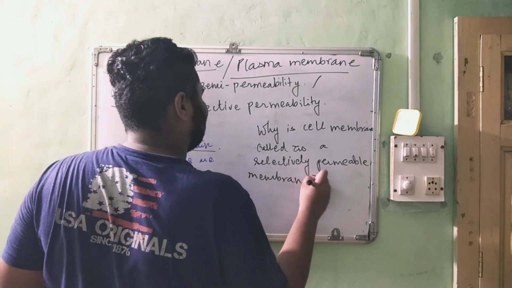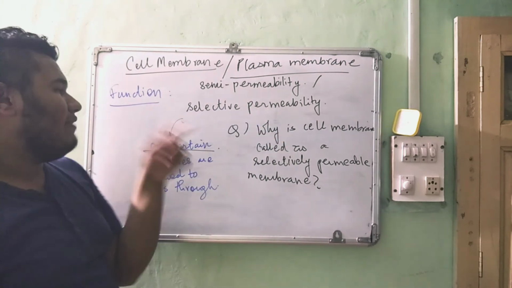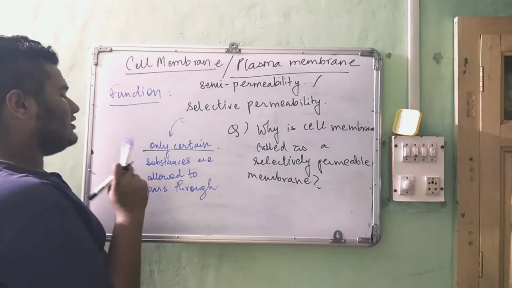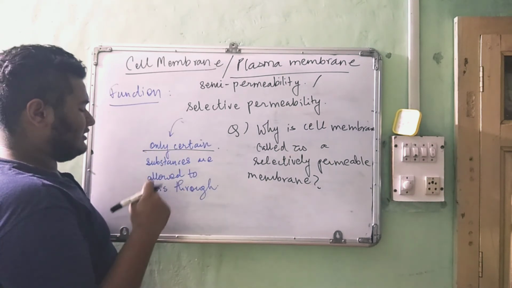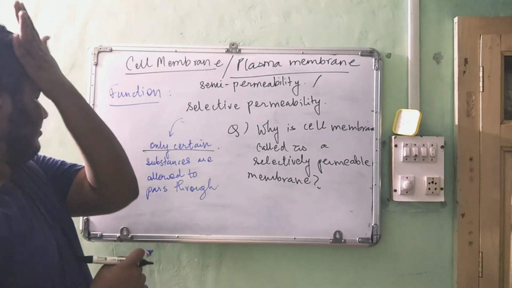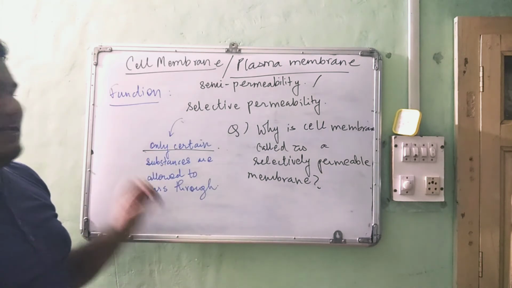What will you write in this answer? The plasma membrane or the cell membrane is called a selectively permeable membrane because only certain substances are allowed to pass through the membrane. Okay, so this would be your answer for the question.